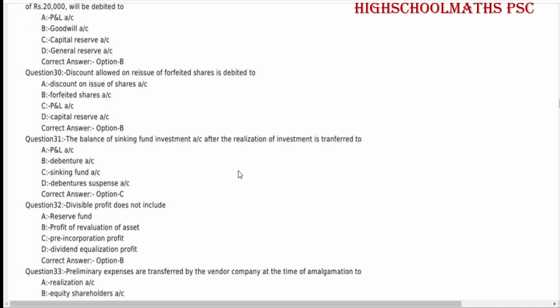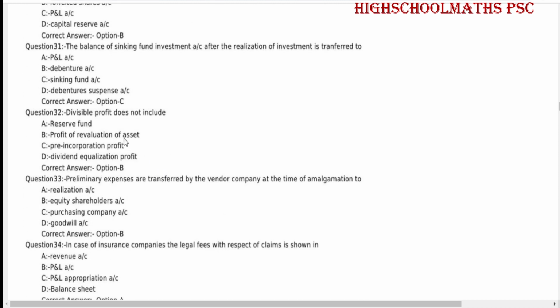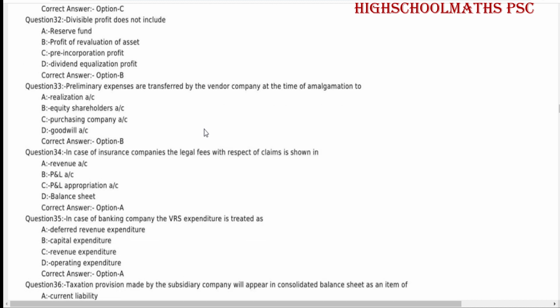The balance of sinking fund investment account after the realization of investment is transferred to sinking fund account. Divisible profit does not include profit of revaluation of asset. Preliminary expenses are transferred by the vendor company at the time of amalgamation to